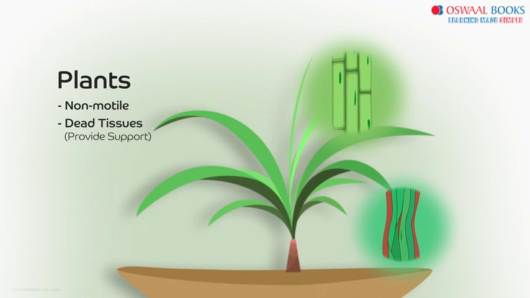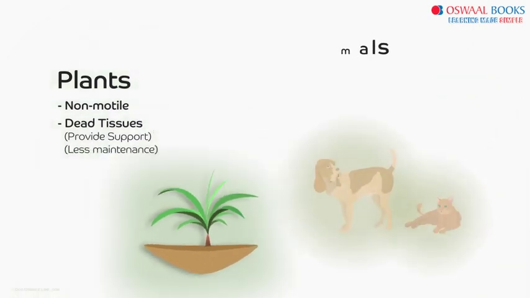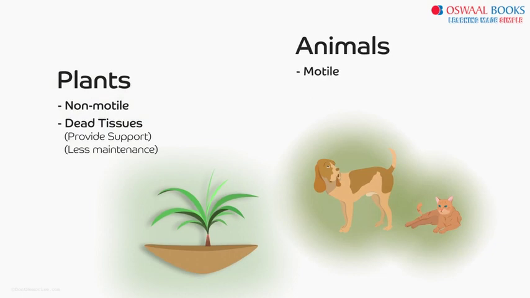Dead tissues serve the purpose of giving support to plants and they need very little maintenance. What about animals? Do animals move? Yes, animals move from place to place and they need tissues for purposes more than just physical. Almost all tissues in animals are living tissues. These tissues need nutrition which they get from the organism's body. What else could be a possible difference between the two?